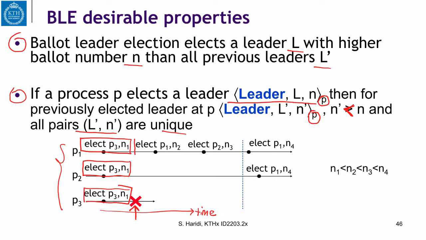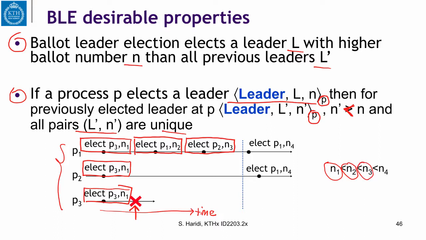So P1 elects itself with ballot number N2, and now it considers itself a leader, whereas P2 still considers P3 as a leader. Then P1 elects another leader, which is P2, with ballot number N3, and in this case, N1 is less than N2 and less than N3.